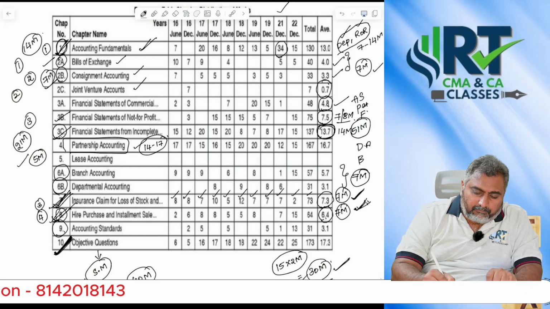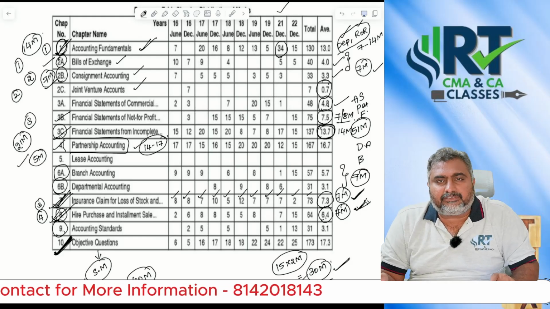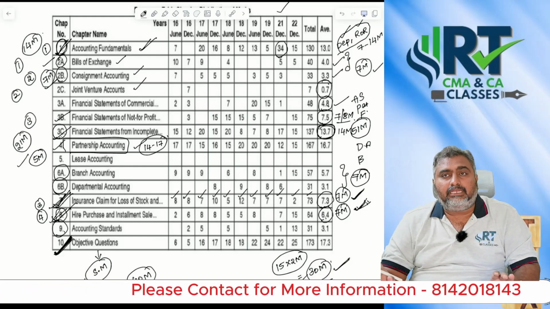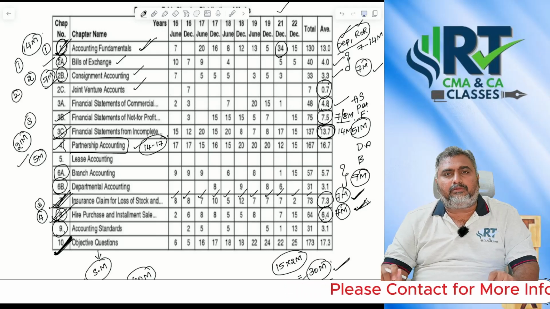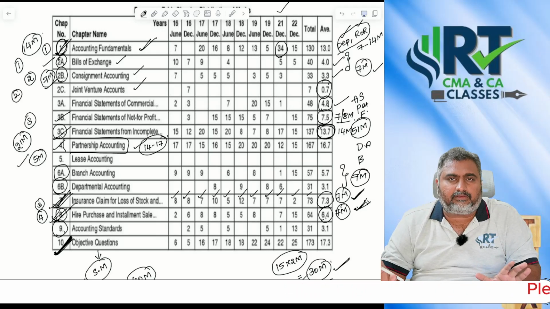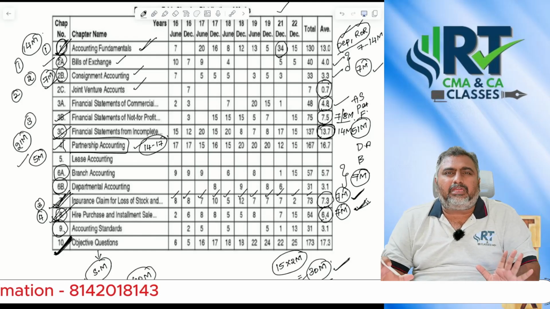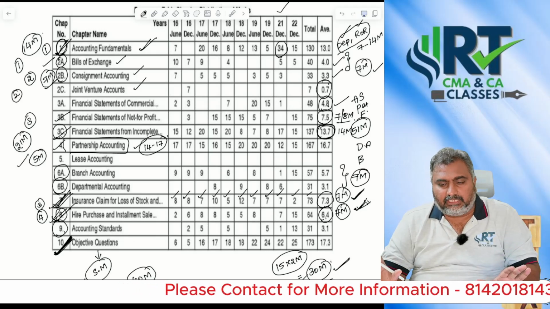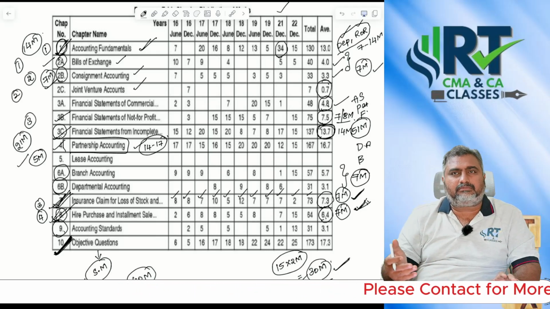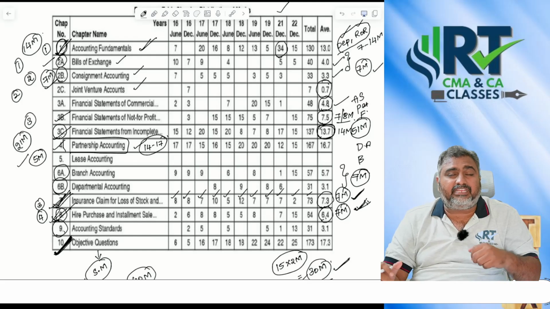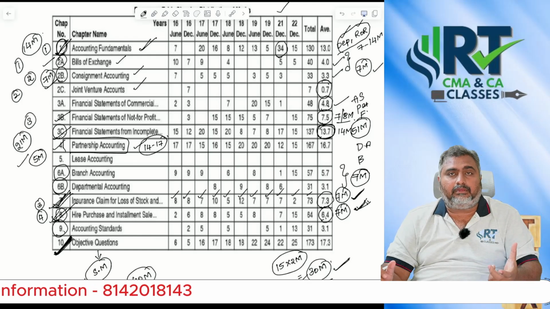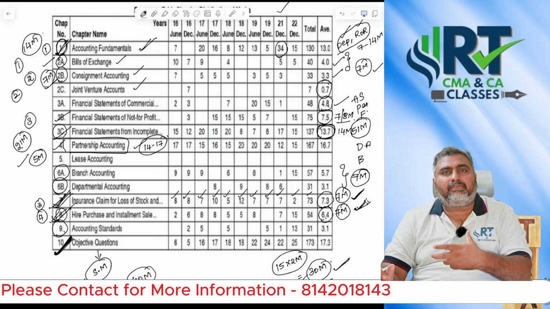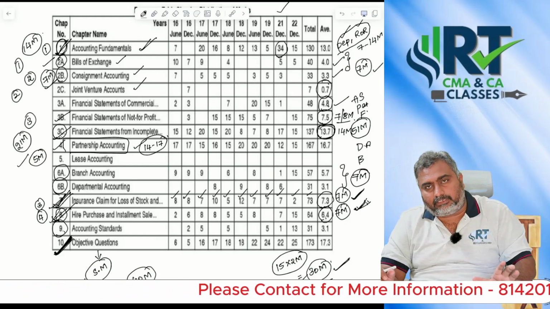But the problem students have with partnership accounting is that even after doing so many problems, if they see a new problem in the final examination, they get a little confused because of examination fear or something else. They may not focus much on that particular chapter, and they are unable to perform very well in the final examination compared to the remaining chapters.